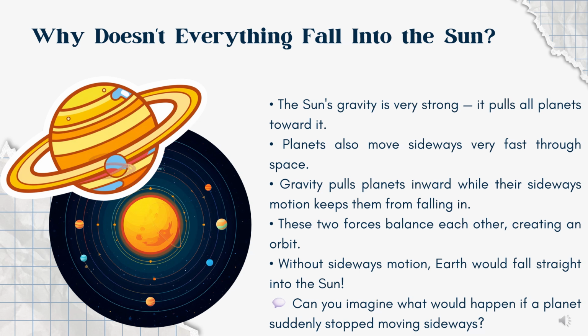You can imagine swinging a ball attached to a string. The string pulls the ball inward while the ball keeps moving around in a circle. Planets behave in a similar way. Gravity and motion work together to keep planets traveling in predictable paths around the sun. Without gravity, the planets would fly off into space. Without forward motion, they would fall directly into the sun.